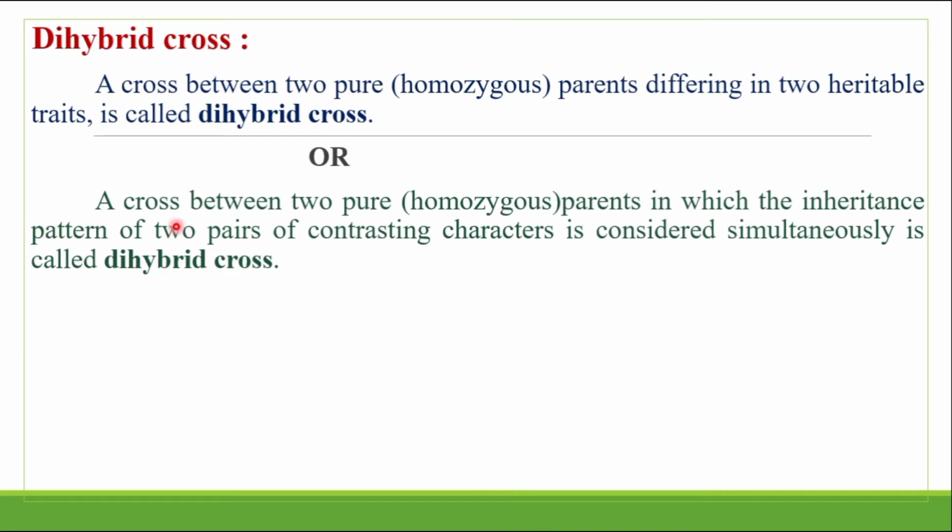How many characteristics are considered? Yes, two pairs of contrasting characteristics for a cross. Then it is called a dihybrid cross.